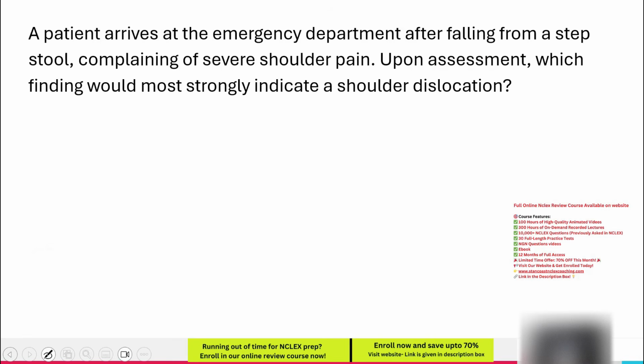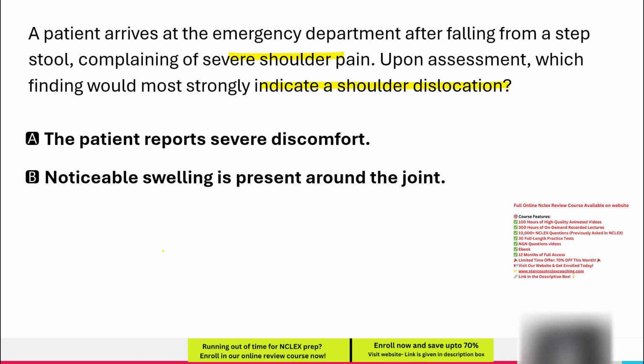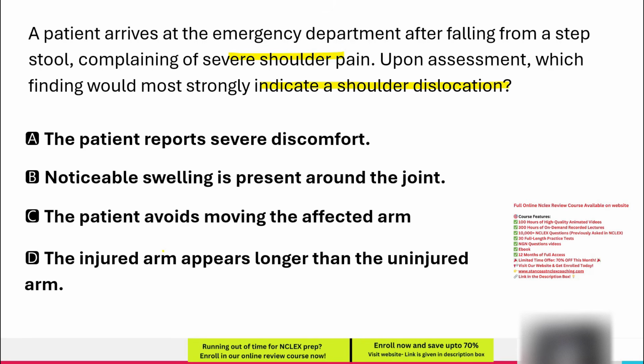A patient arrives at the emergency department after falling from a step stool, complaining of severe shoulder pain. Upon assessment, which finding would most strongly indicate a shoulder dislocation? A. The patient reports severe discomfort. B. Noticeable swelling is present around the joint. C. The patient avoids moving the affected arm. D. The injured arm appears longer than the uninjured arm.